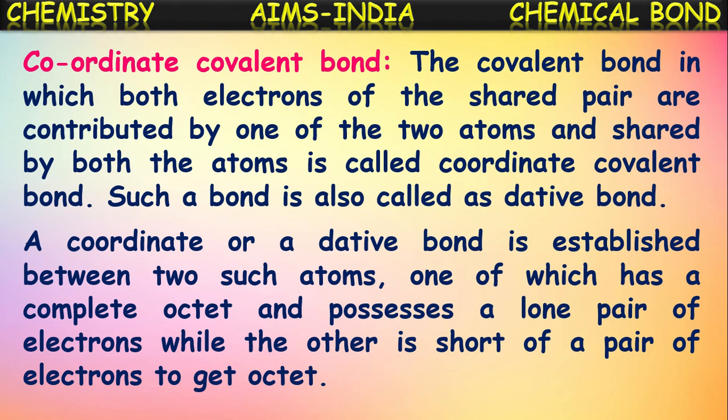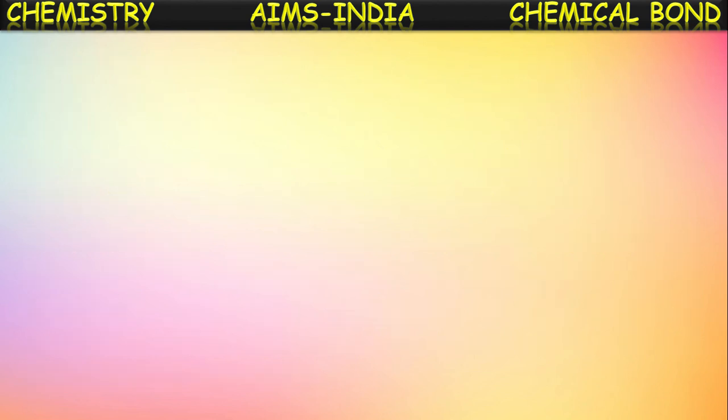What are the two types of atoms? One should have a complete octet, with at least one lone pair of electrons on its valence shell, and the other atom should be short of a pair of electrons to get the octet. Then if these two atoms combine, a coordinate covalent bond is formed.